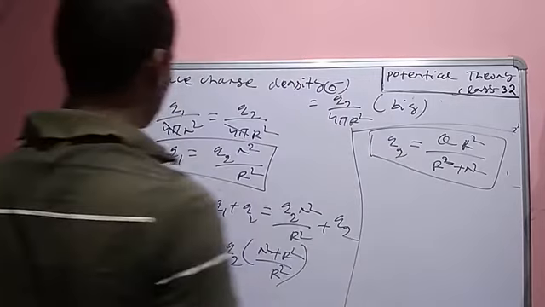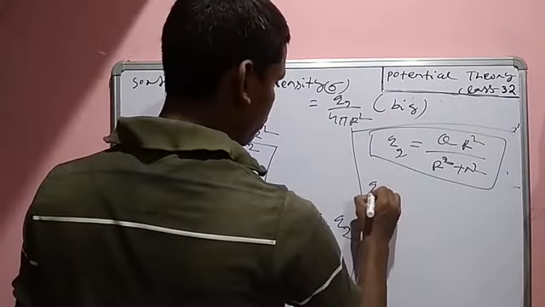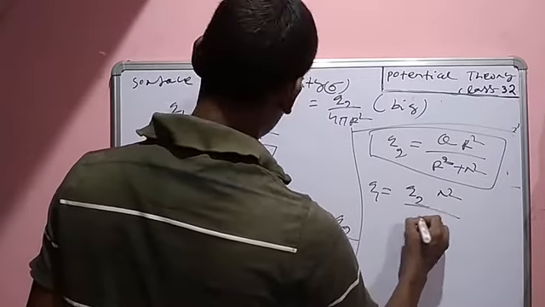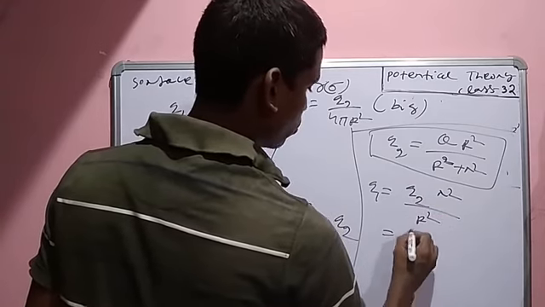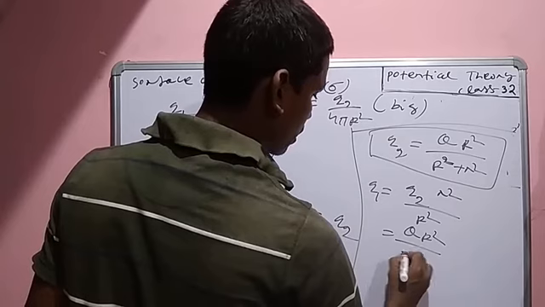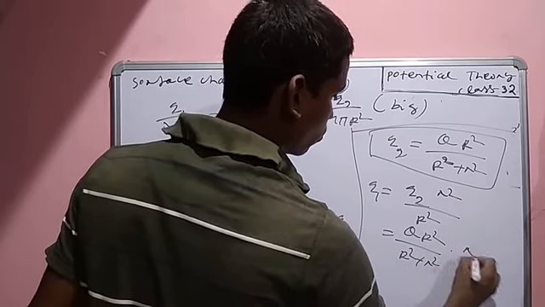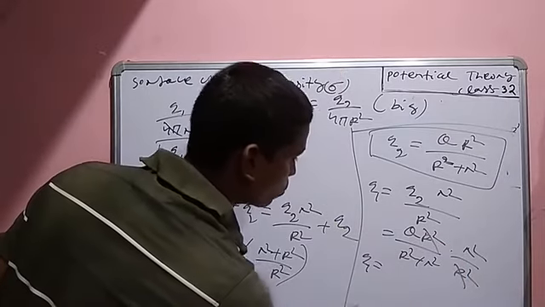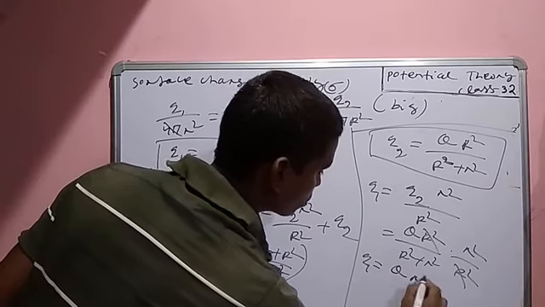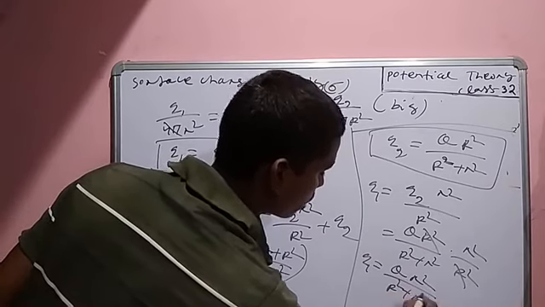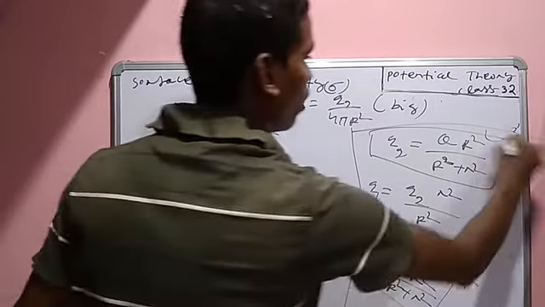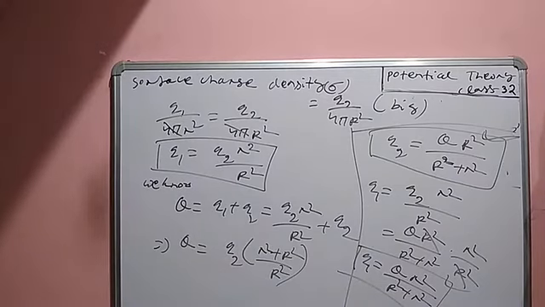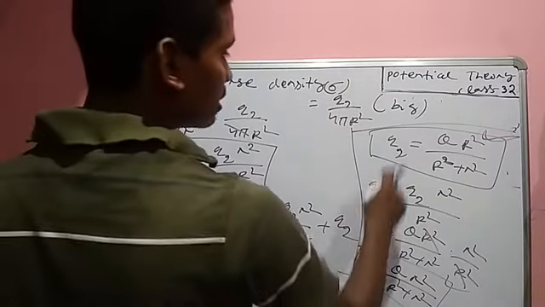This is Q1, this is Q2. Is it visible or not?